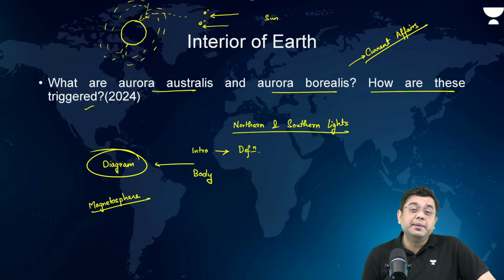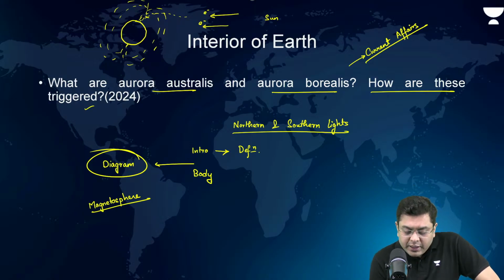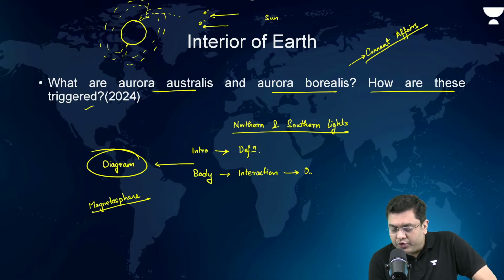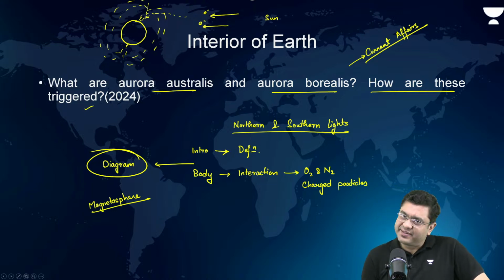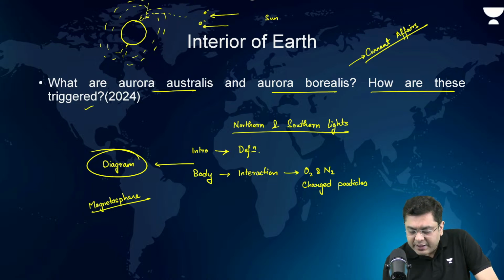So, what do you write in the body? You talk about the role of interaction. Interaction between what? Interaction between oxygen and nitrogen molecules, as well as charged particles. Where do you get these charged particles? From the sun. How? In the form of solar winds and coronal mass ejection. After that, the process of it. How does the interaction produce light?